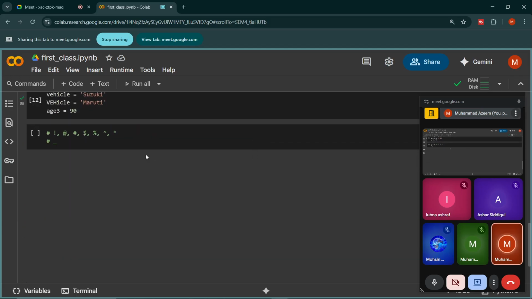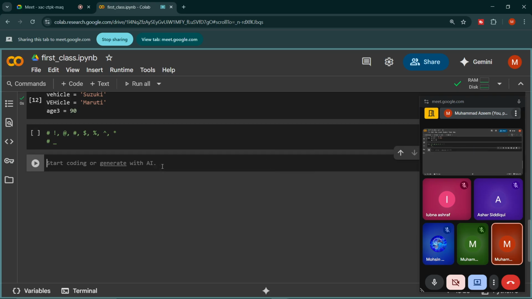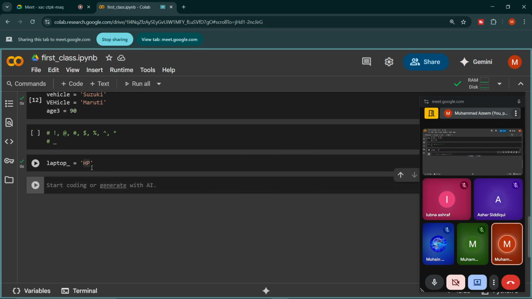So let me write the example for this. For example, I take a variable laptop, and I choose underscore at the end of this, and I take equal sign and assign a value, for example HP, right? So we can see that this is completely legal, and if I execute the cell, we got no error here, right? So we can use underscore.